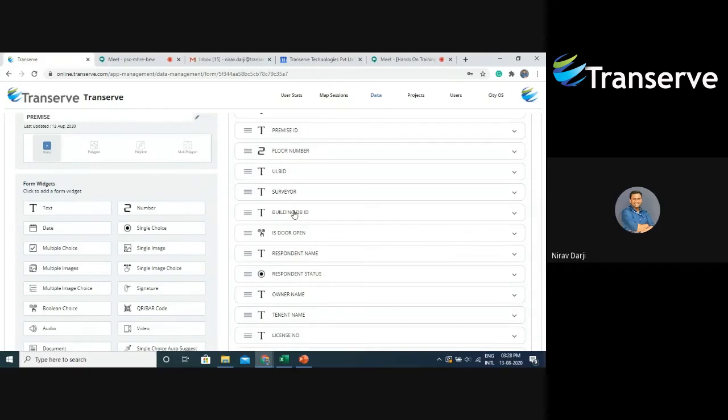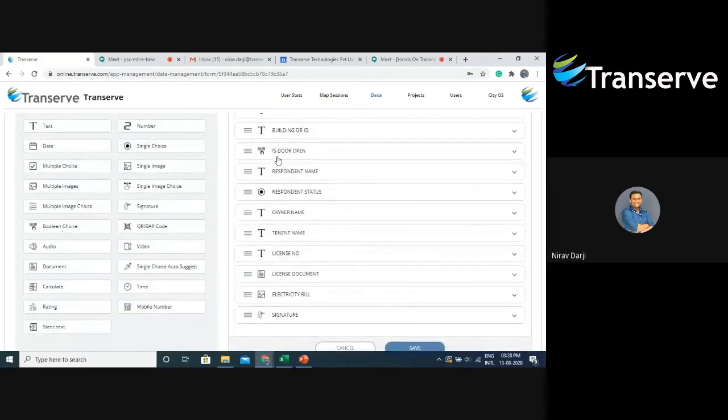Then as you can see, I've added a few more widgets to make it a proper survey form. So the first thing after the surveyor finishes collecting or updating the building data is to go and collect the premise data. So let's say, for example, he has finished updating the data for the building, and now he wants to collect the premise data. So he will enter the building, and the first thing he will see is the premises.